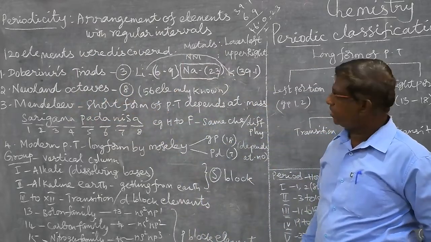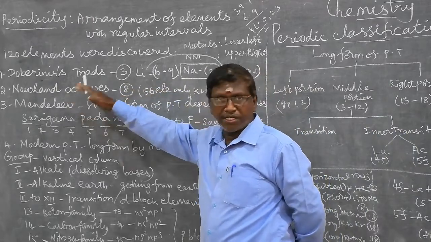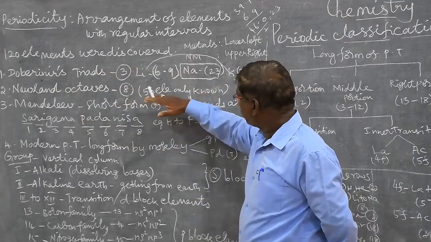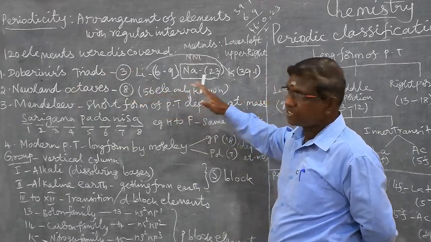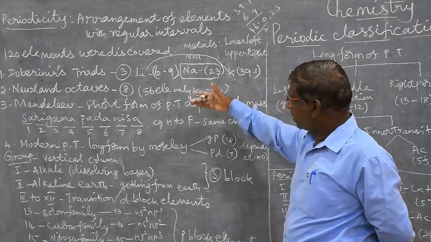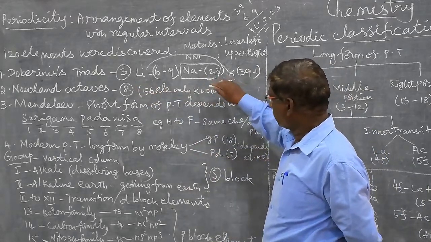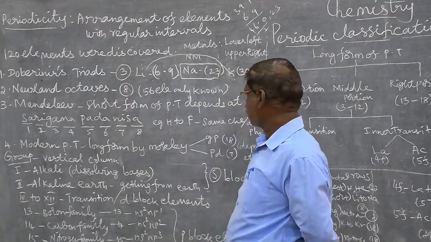Next, Newland octaves. Octaves means 8. 8 elements separated by Newland. Out of these, totally 56 elements were known and discovered at the time. 8 elements, that's why it is called octaves.